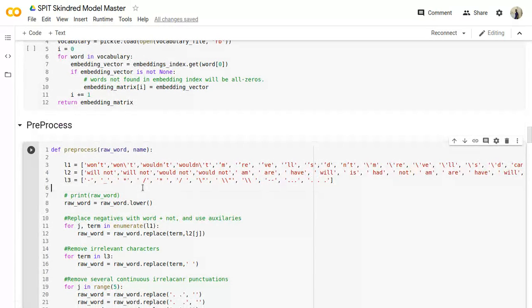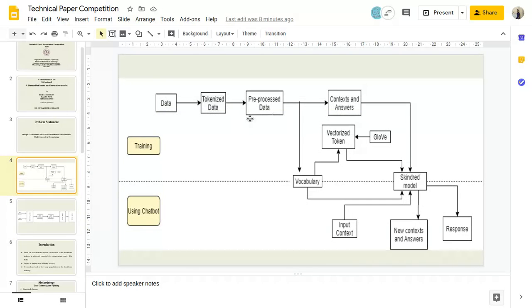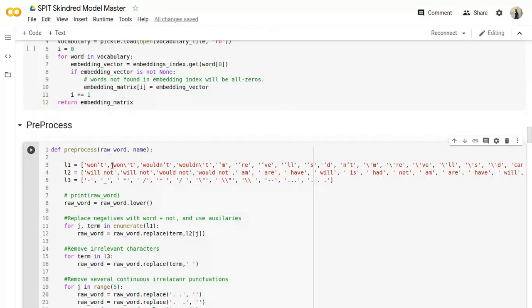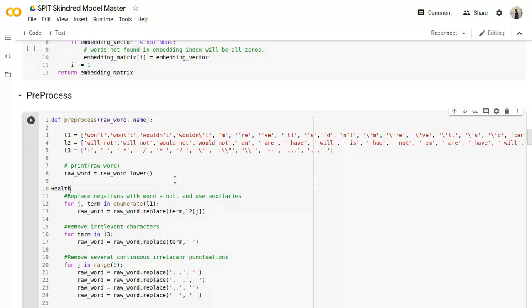The pre-processing part that I was saying before: after data was tokenized, we pre-process this data. So how does this happen? Suppose I'll be receiving a token that is a raw word here, and I'll do the following process. Initially, I would convert everything into lowercase. So if I'm having, suppose, the word healthy in different cases, both words actually mean the same thing. The chatbot has to learn that both are the same thing, so I'll map both words to the same index.